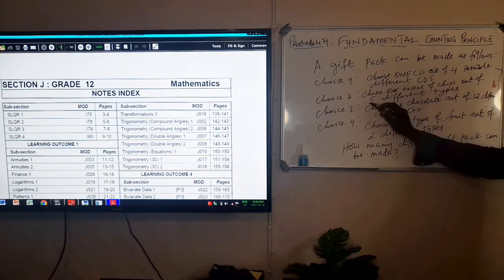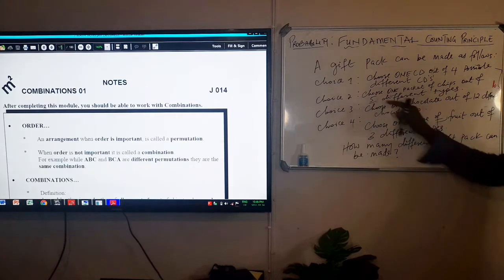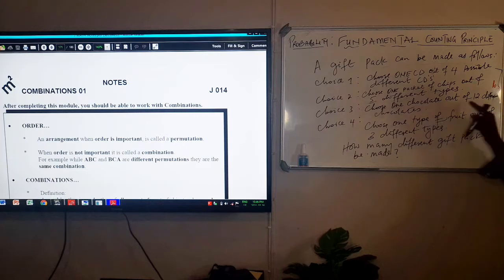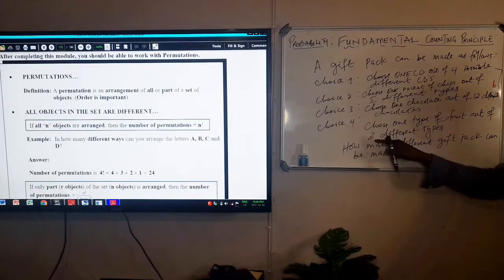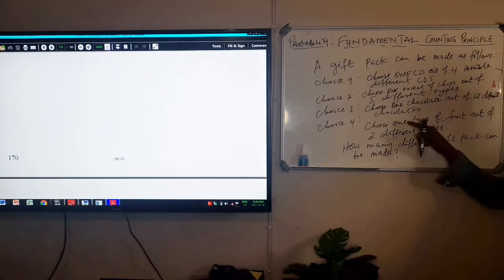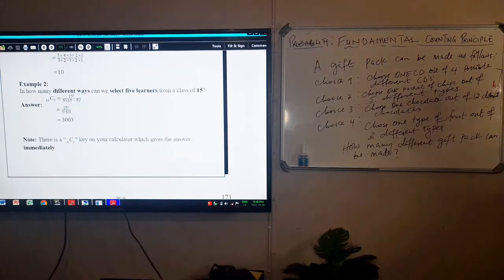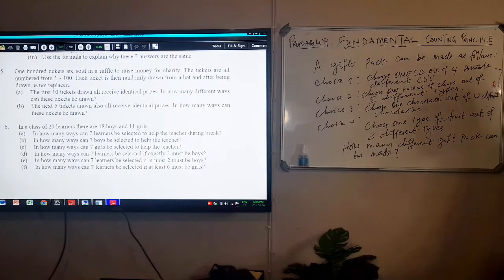And here we got 5 from choice number 2, but we are choosing 1. Here we got 12 different chocolates, but you are choosing 1. And here we got 3 different types and you are choosing 1. So now the question is, how many different gift packs can be made?